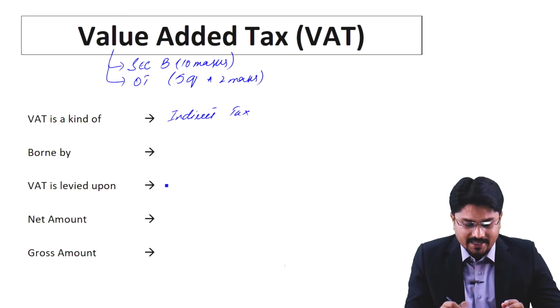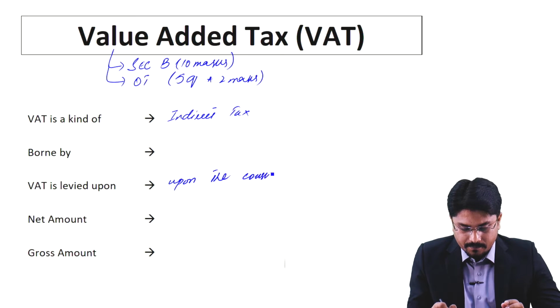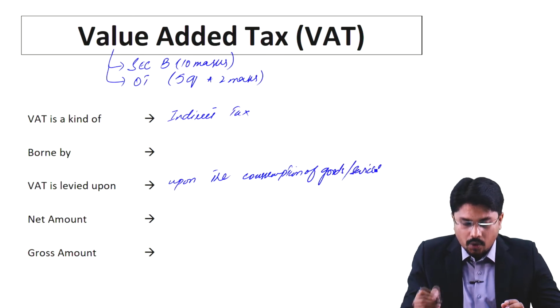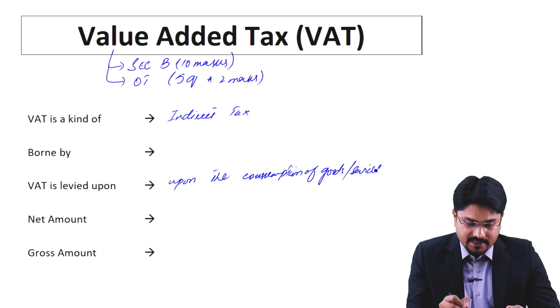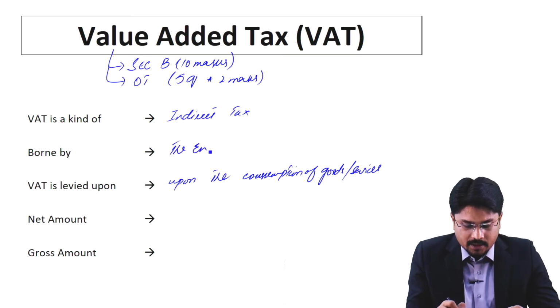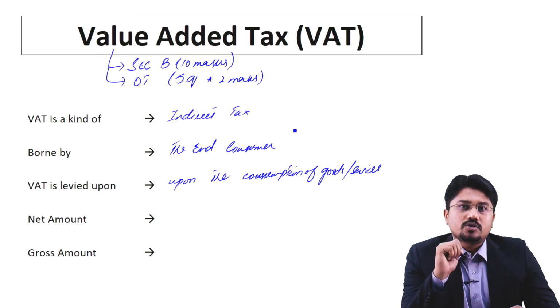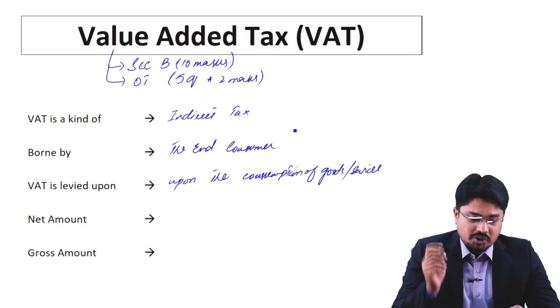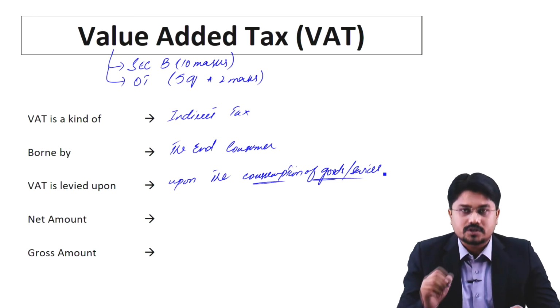Why is it an indirect tax? Because it is levied upon the consumption of goods or services. And who consumes the goods and services? Obviously the end consumer. So we can conclude one thing, that the end consumer would be paying this value added tax, because VAT is charged on the consumption of goods or services, and it's a kind of an indirect tax, right?